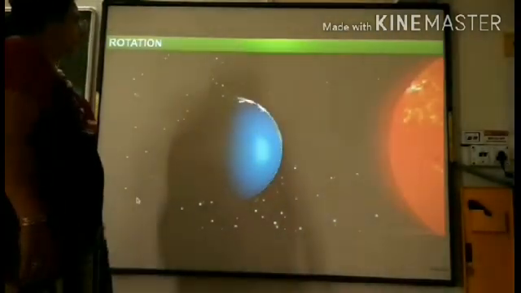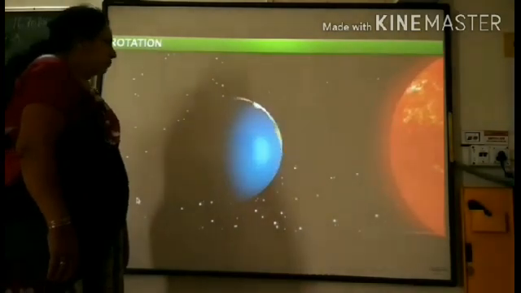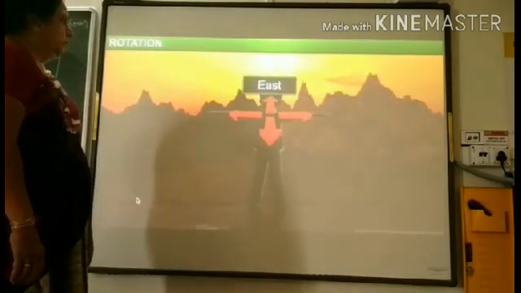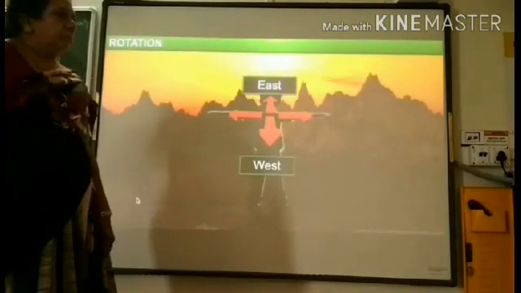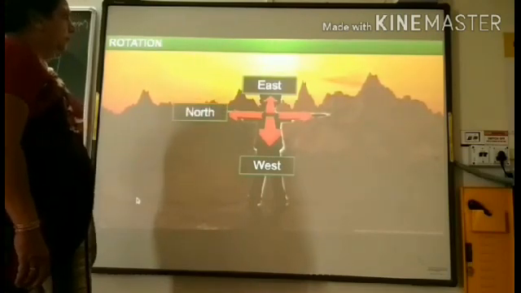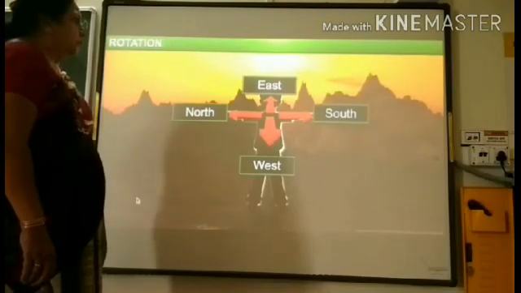With the help of the rising Sun, we can identify the 4 directions. Look at this boy. He is facing the rising Sun. That is, the east. Behind him is the west. His left hand is pointing to the north, and his right hand is pointing to the south.